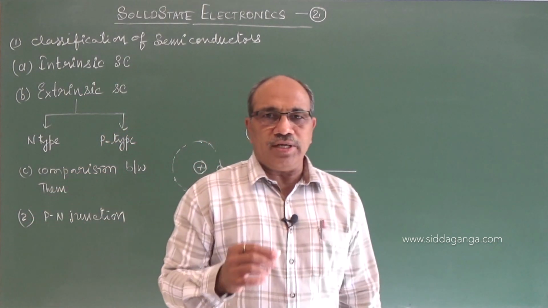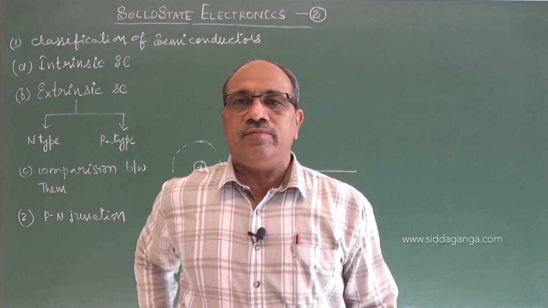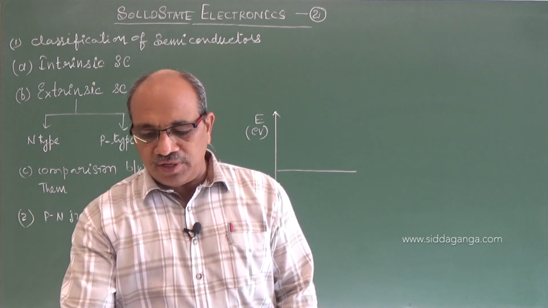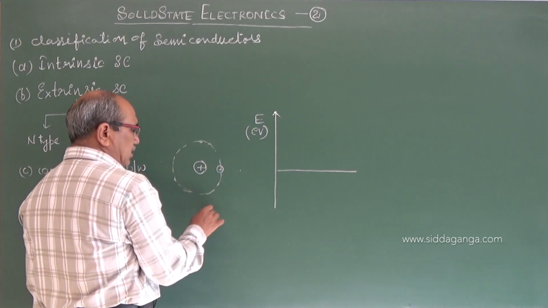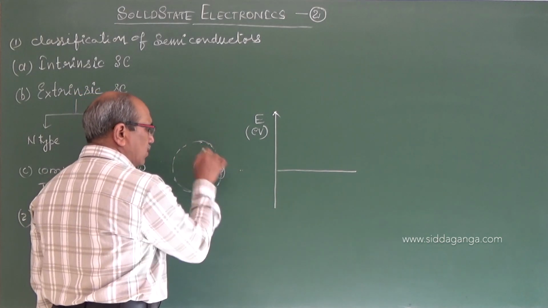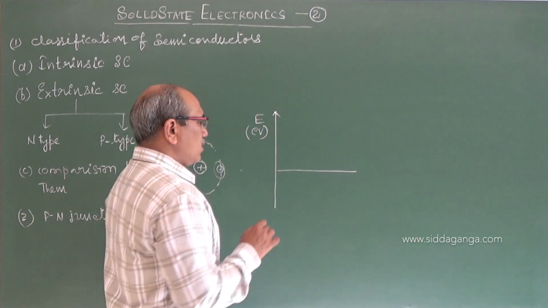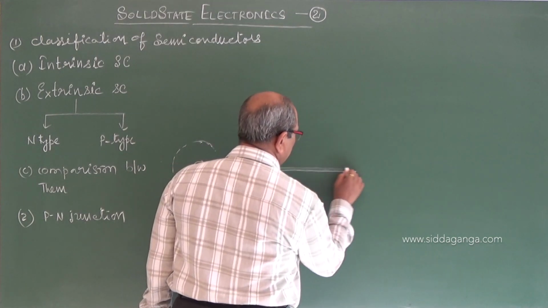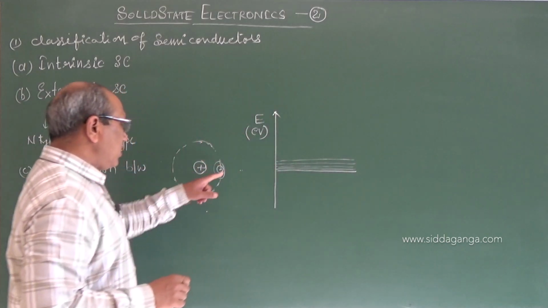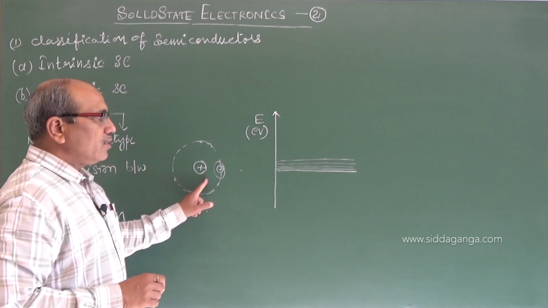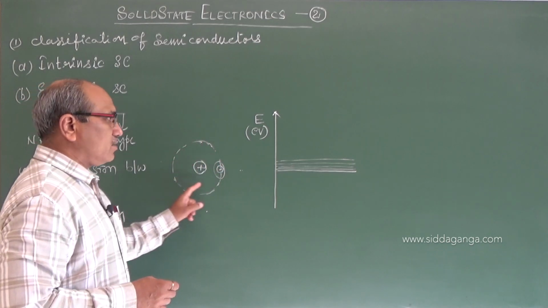But when the same atom is placed in a solid, as the atoms are closely packed and very close to each other, the neighboring atoms' electrical fields influence this electron, and its energy gets split. It does not remain unique. The number of levels into which it is split depends upon the number of interacting atoms. The more atoms interacting, the more levels are split. That means the electron can have different energies.